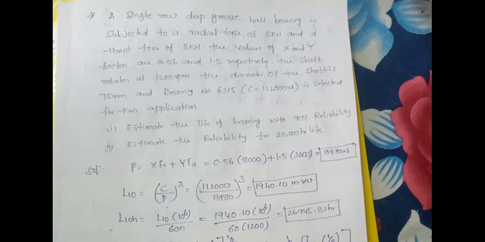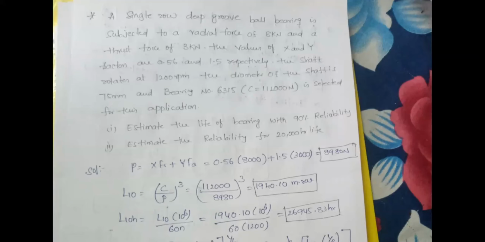What is the formula? L by L10 equals logarithm of 1 by R divided by logarithm of 1 by R90, whole power 1 by b. That is the exact formula for reliability. I already mentioned it in your previous problems and the formula sheet also.